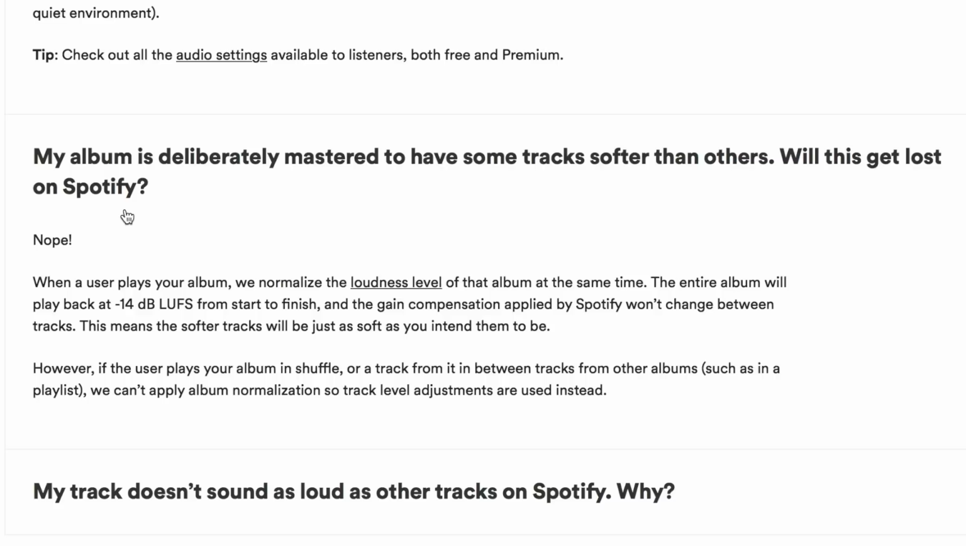My album is deliberately mastered to have some tracks softer than others. Will this get lost on Spotify? Nope! When a user plays your album, we normalize the loudness level of that album at the same. Basically, if you have a track in an album, Spotify looks at the entire album and then applies the same amount of loudness up or down to all your tracks. So if you have a particularly quiet track in the album, then that track will generally be particularly quiet.